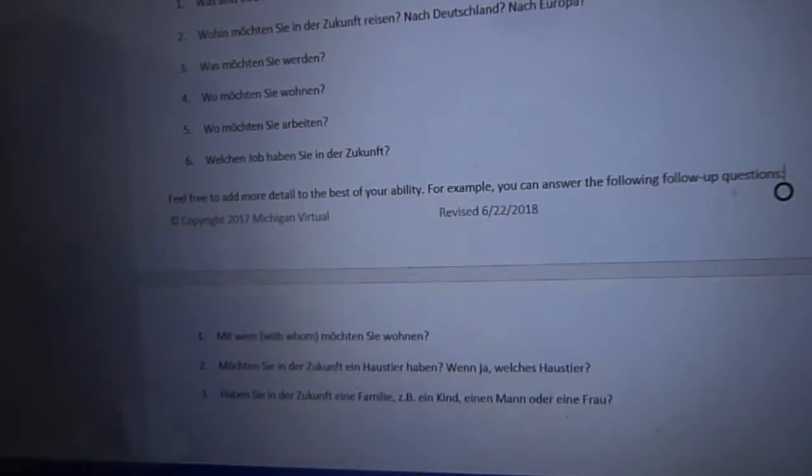So be sure that you take the general idea of a paragraph about your future, you include those answers, but don't just answer them one after another. That's not a good paragraph. That's just a bulleted list, but all smushed together.